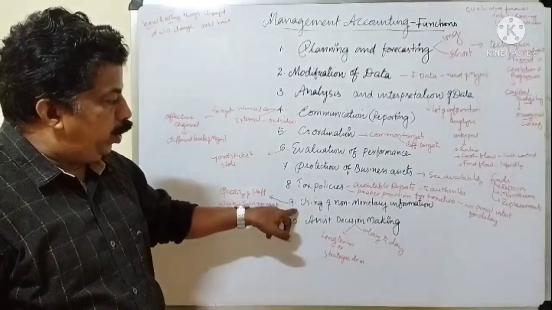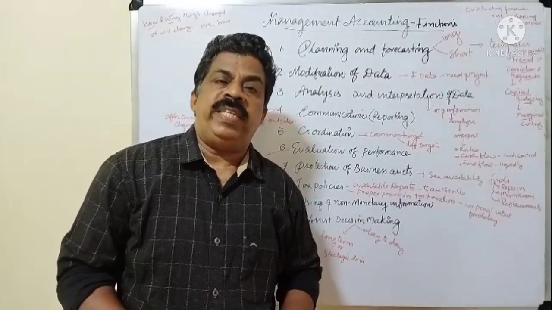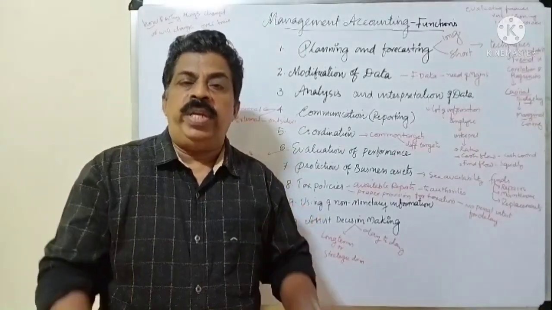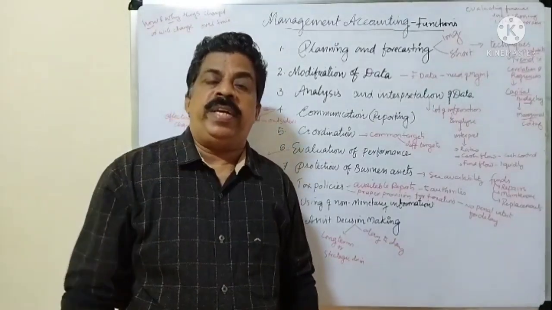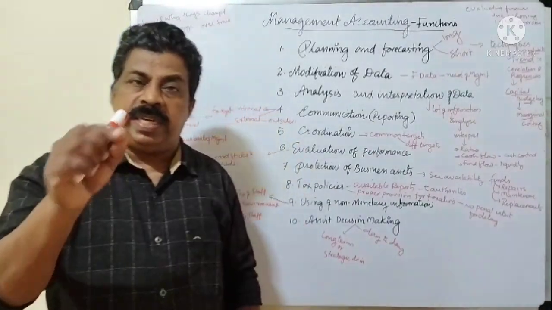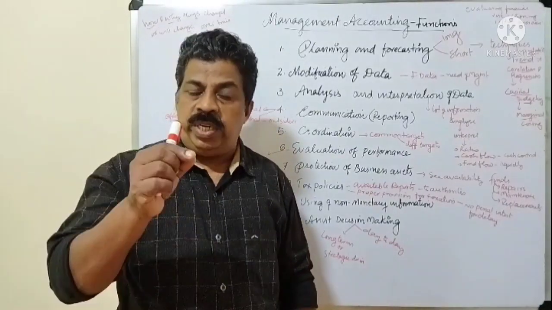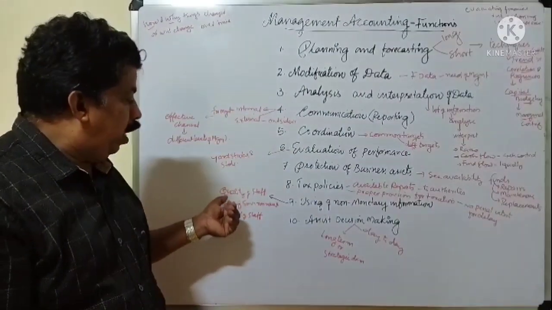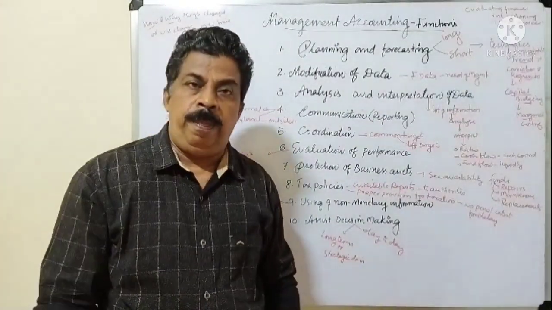The next one, using of non-monetary information. We have already studied in financial accounting, we are taking only monetary aspects. They are not concerned about non-monetary concepts, but management accounting is considering non-monetary aspects also. What is non-monetary? It is not related to money. What is that? Quality of staff, working environment, skill of staff.